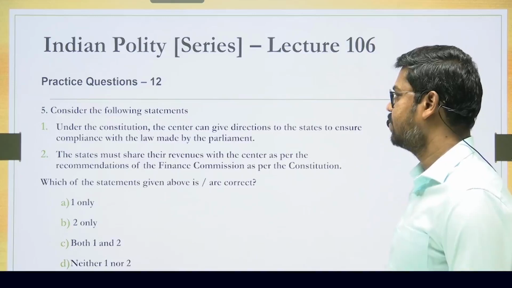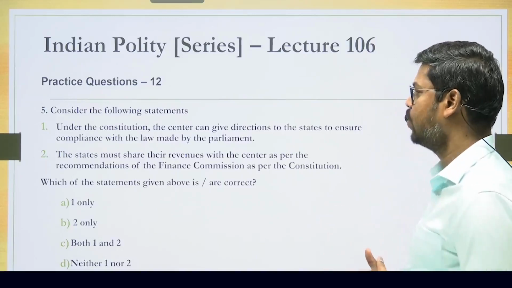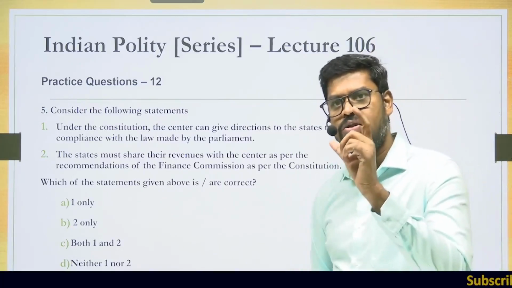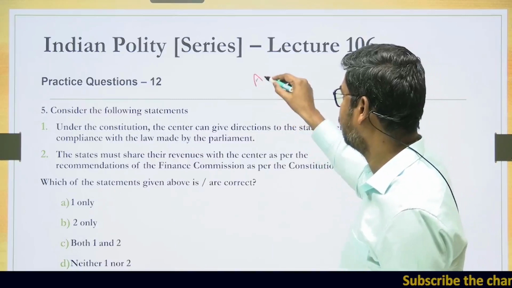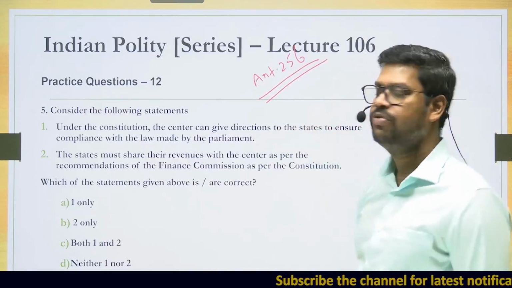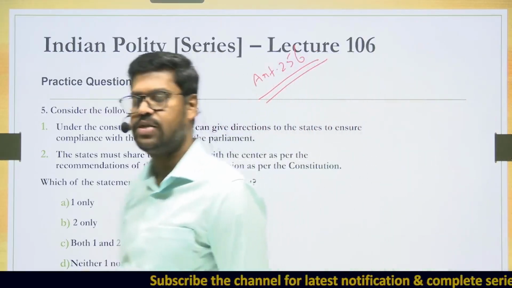Consider the following statements. Under the Constitution, the center can give directions to the state to ensure compliance with the law made by the Parliament. This is related to Article 256 of the Constitution, which talks about the executive power of the Union and the states.